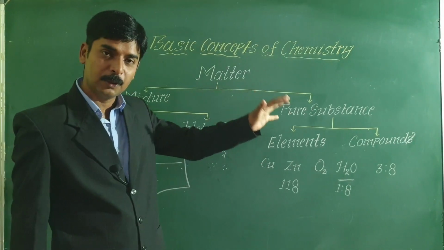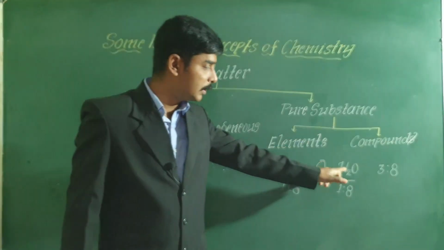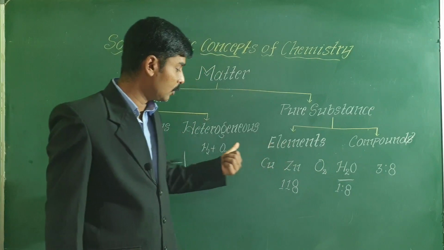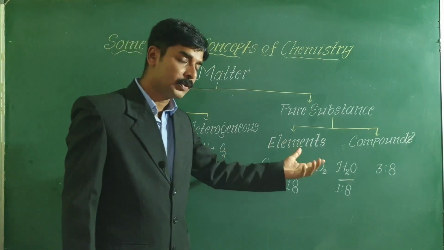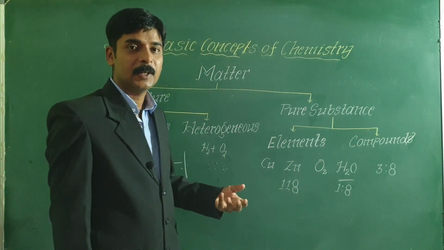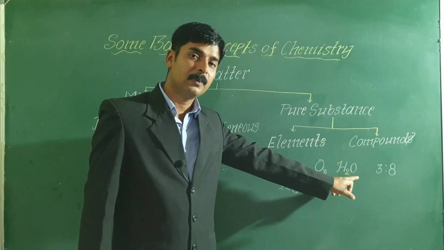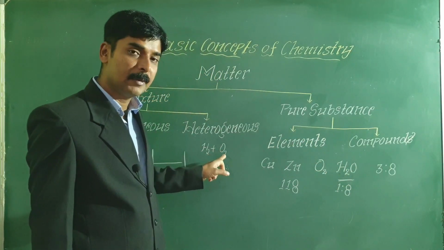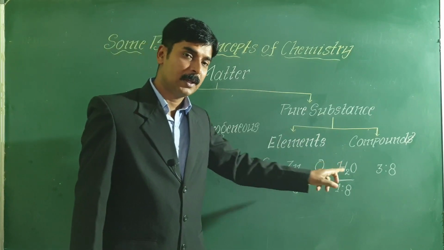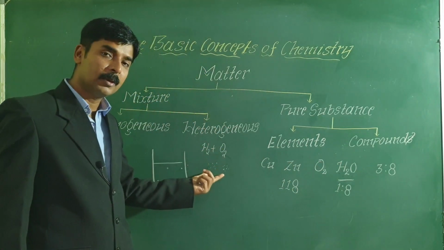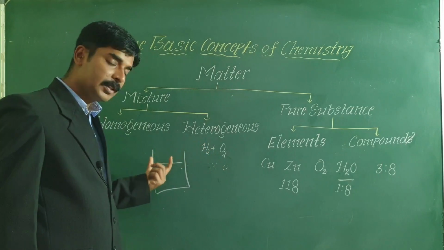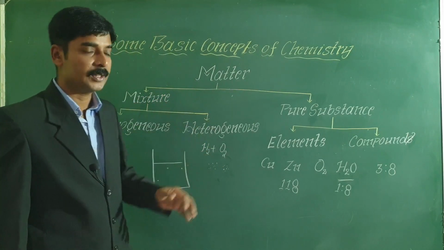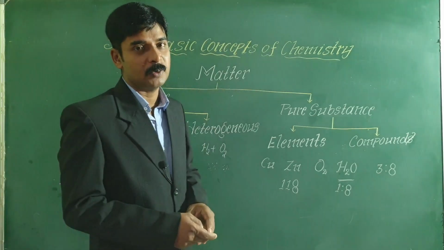It will have some new properties. Water is neither a combustible gas nor a supporter of combustion, but water is used to put off the fire, right? So a compound will not have the properties of the constituent elements from which it is formed, but a mixture will have all the properties of the constituent substances from which it is formed. So this is how you can write the difference between mixture and compounds.